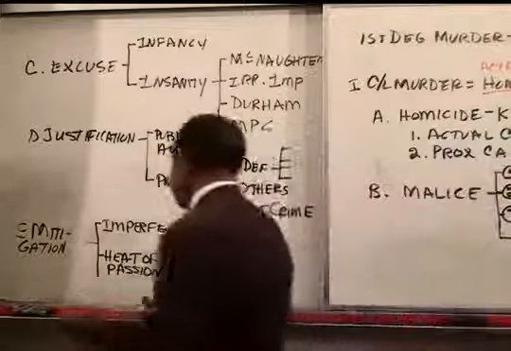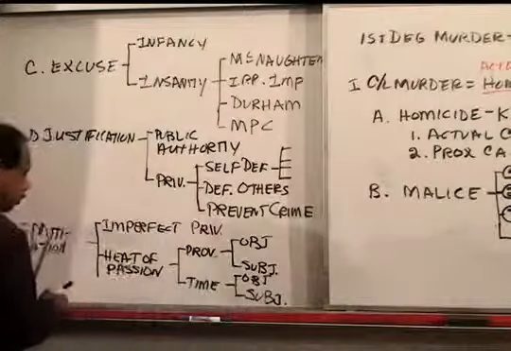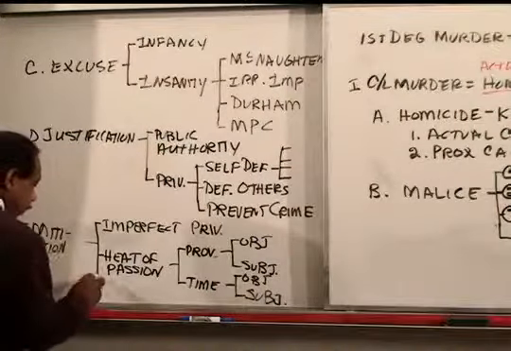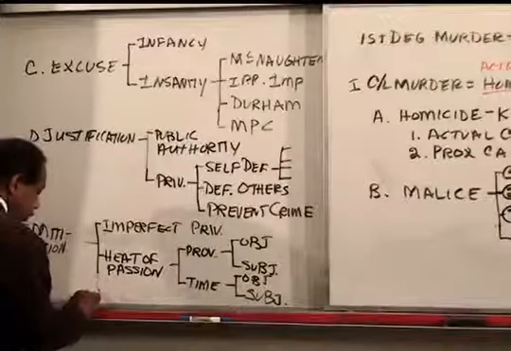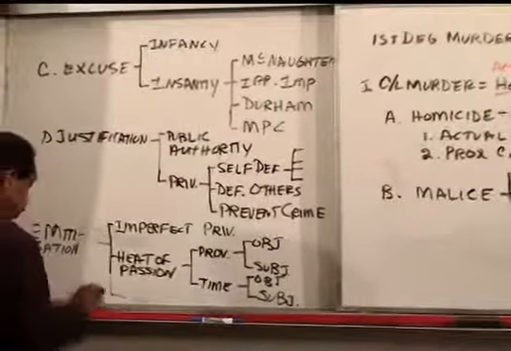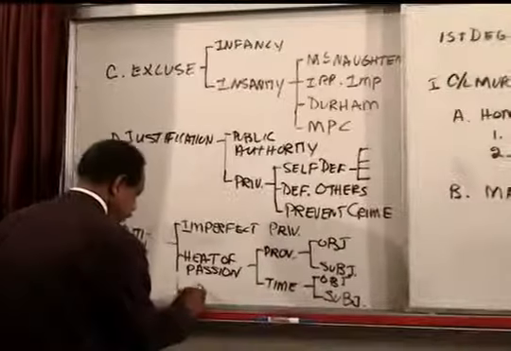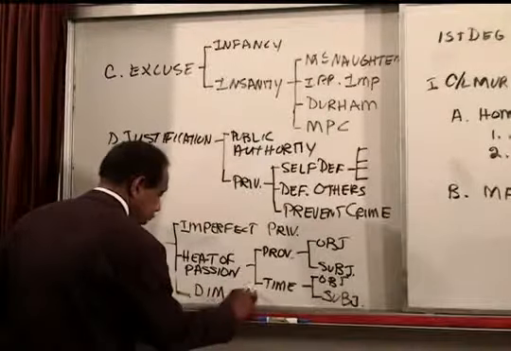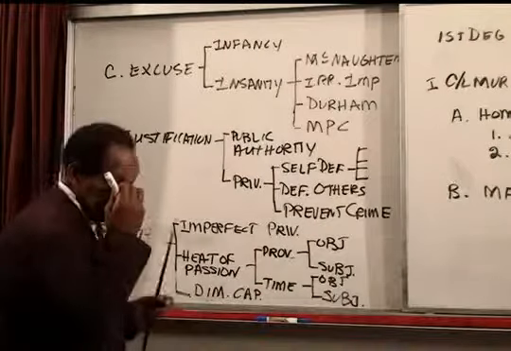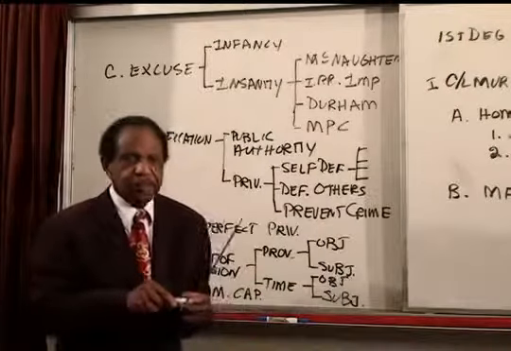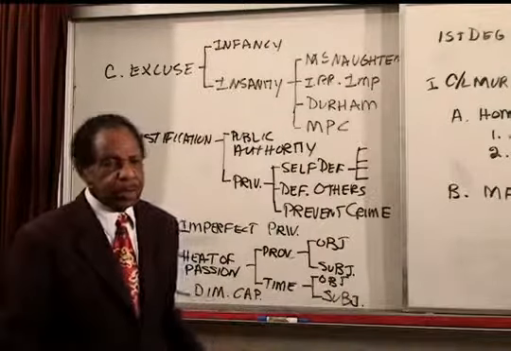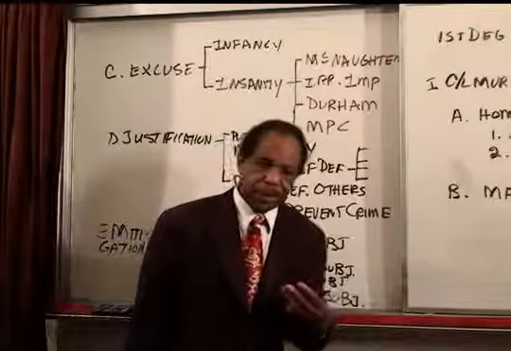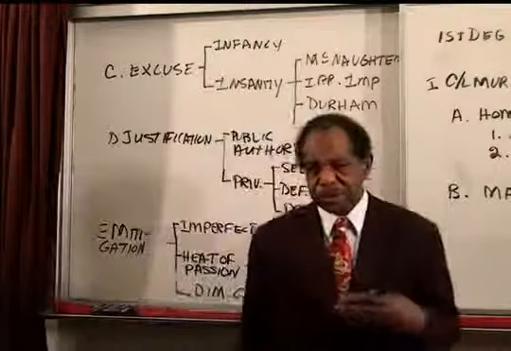Third way to find mitigation, besides the imperfect privilege and the heat of passion, the third way to find the mitigation is through a diminished capacity. Diminished capacity is a very limited argument. Very few states have the rule, and when they do, the person has to prove the burden.